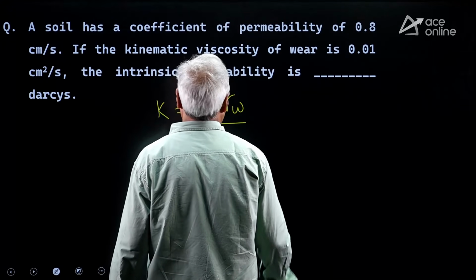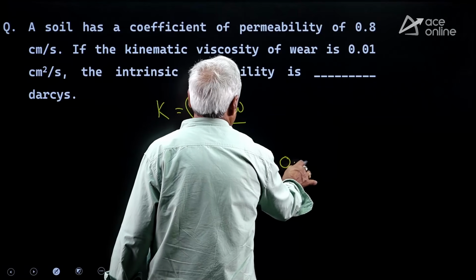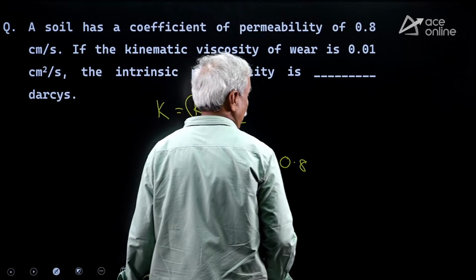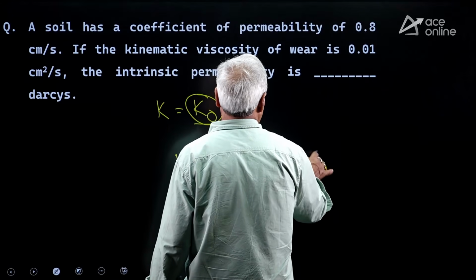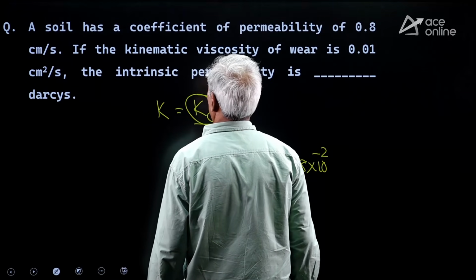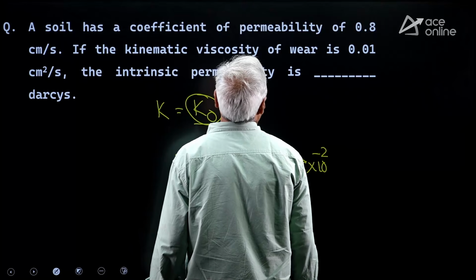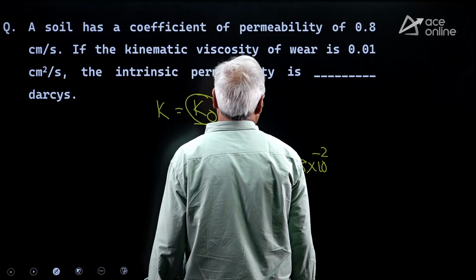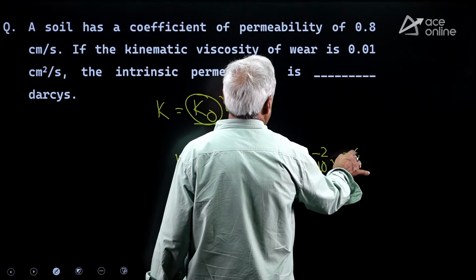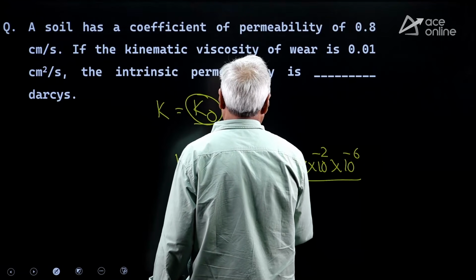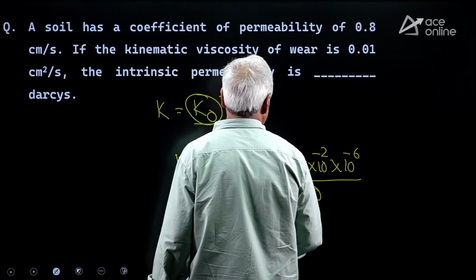K value 0.8 centimeter per second, so 0.8 into 10 power minus 2, into nu 0.01, so 10 power minus 6, gamma water 10.